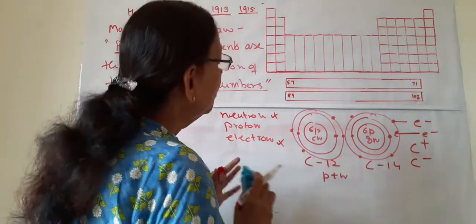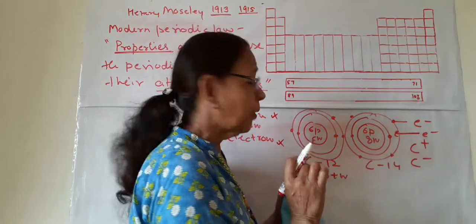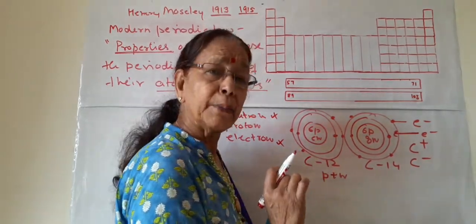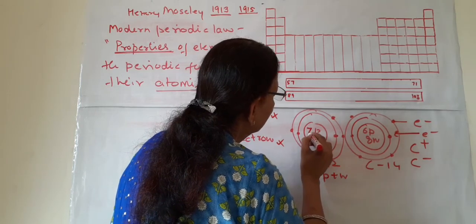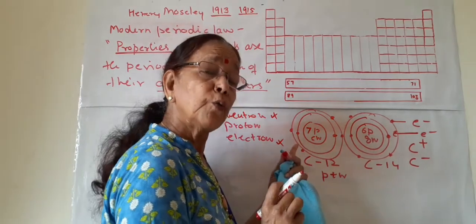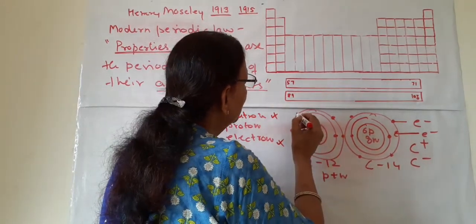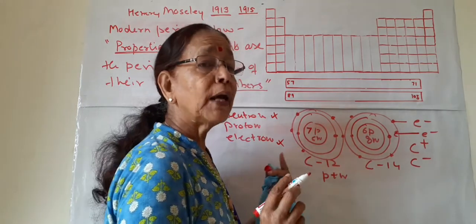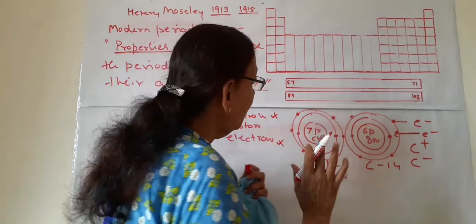Now coming to protons. Suppose here are 6 protons and it is carbon. Now suppose the protons become 7 and electrons are equal to protons. The number of electrons is equal to the number of protons. So in the outer shell, instead of 4, there will be 5 electrons now.